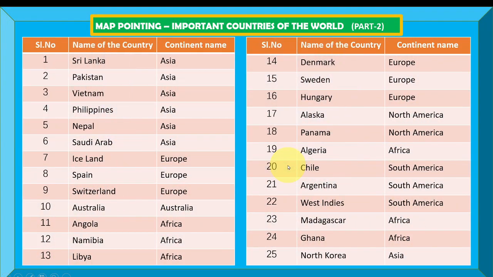After watching this video from beginning to end, you will be able to locate all these countries on your own confidently in the given outline world map.